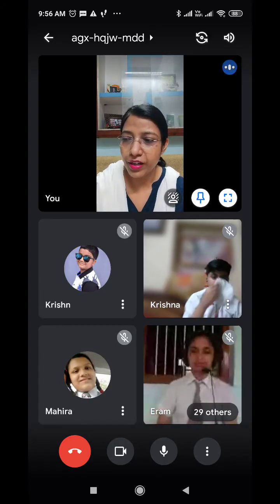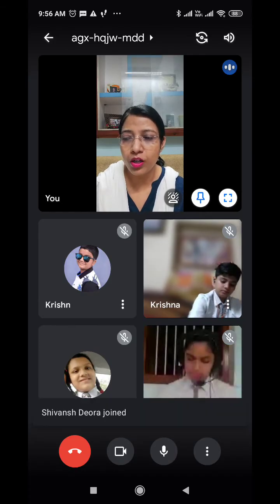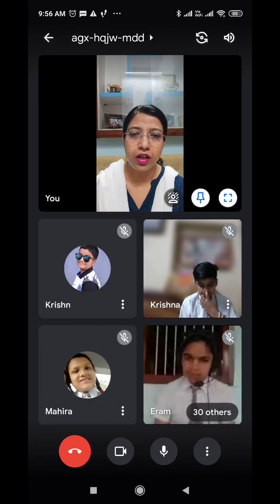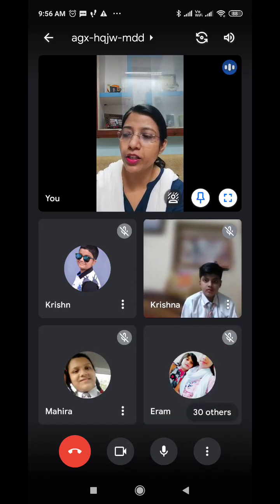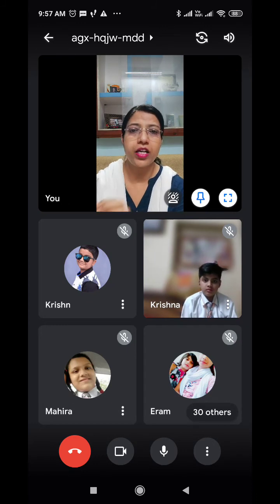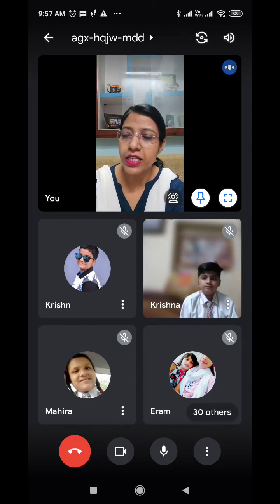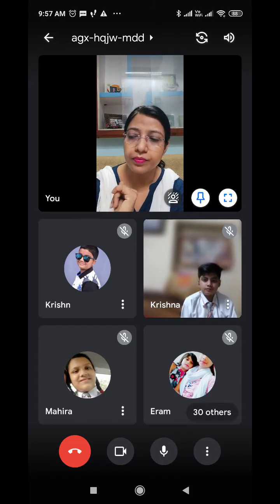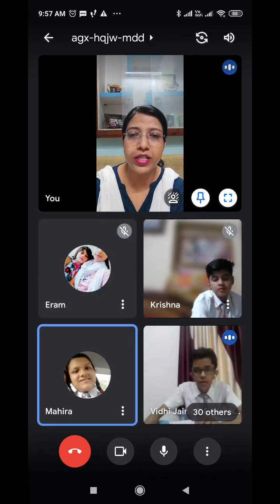Then enough. If we are using the adverb of degree enough, it will come after the adjective or adverb. For the adverb of degree enough, enough will always come after the adjective or after the adverb. The room is big enough. Big is an adjective here. So we are using enough after the adjective.